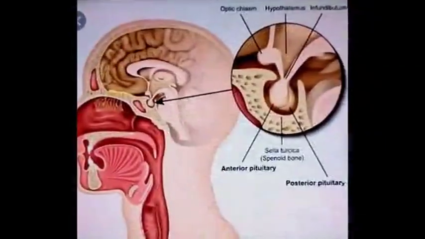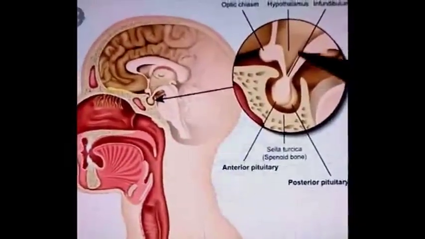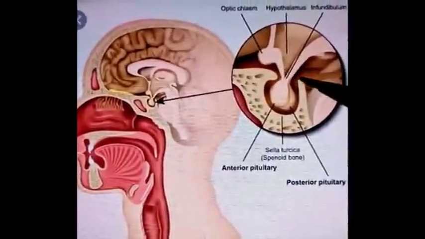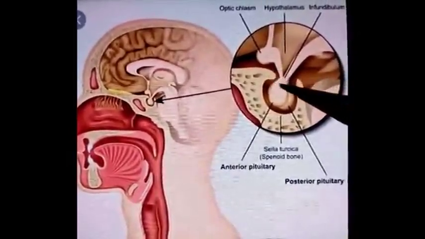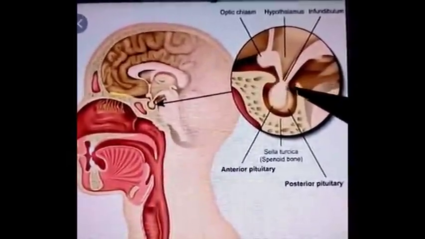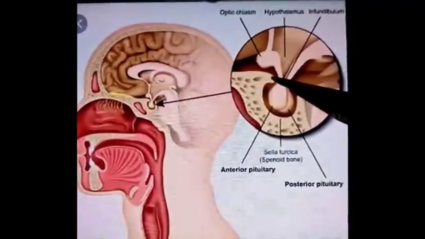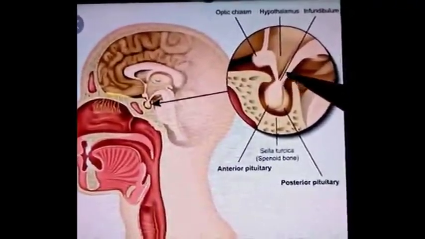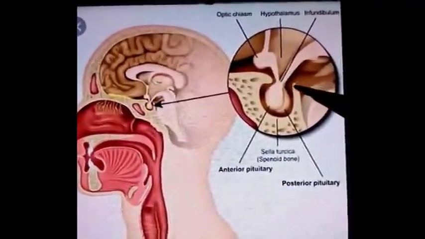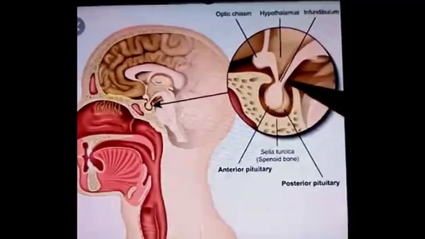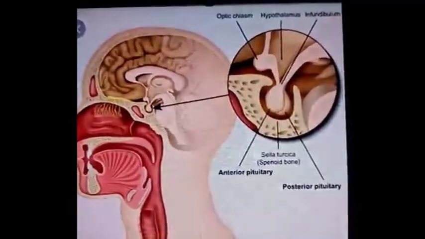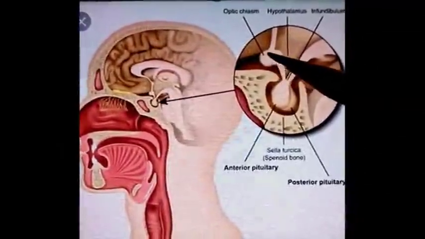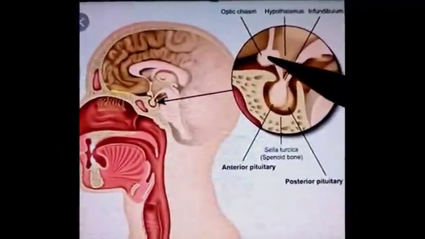Relations of the gland. First of all, the superior relations, the structures which are present superiorly. First is diaphragma sellae, which is covering the gland superiorly and making the roof of this pituitary fossa. So in this area there is presence of diaphragma sellae, and it comes in superior relation to the gland. Second structure is optic chiasma. Optic chiasma is visible here, present superiorly to the gland.